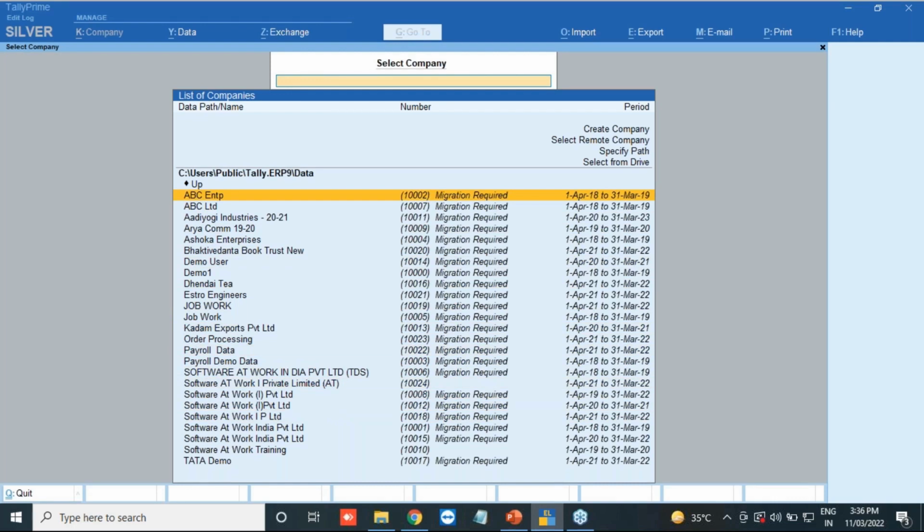Because suppose today I'm starting my edit log from today. Suppose from the 1st April I'm starting my edit log. So I have to migrate from my previous data to new. So every history will get considered from when I have migrated to this release and from when I have started my books of account using the edit log. Okay, suppose I have this company Adiyogi Industries. Let's try migration of this.